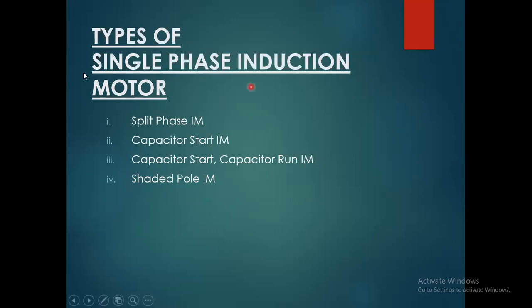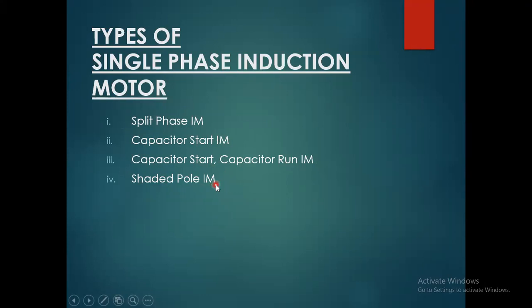Further, there are four types of single phase induction motor: number one, split phase induction motor; number two, capacitor start induction motor; number three, capacitor start capacitor run induction motor; and the fourth one, the shaded pole induction motor.